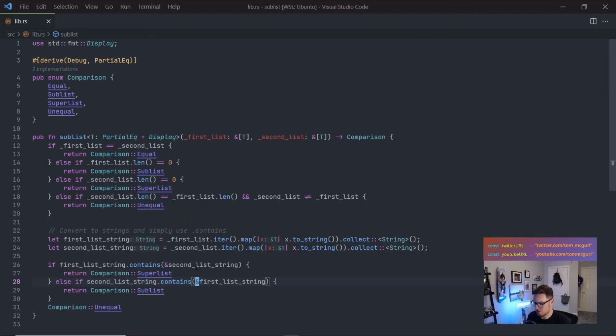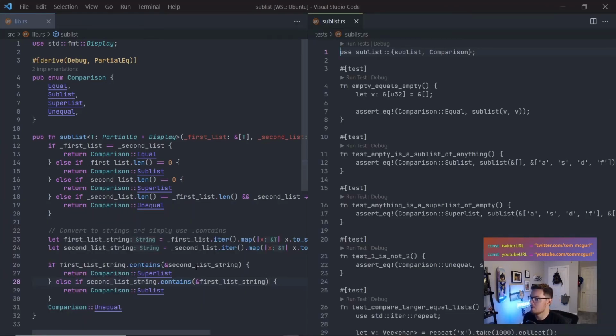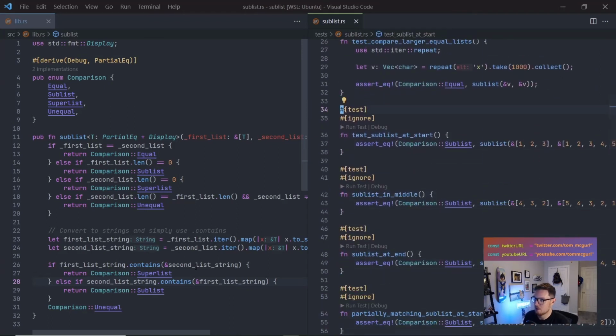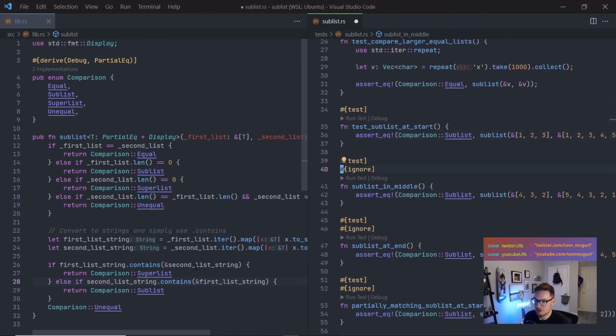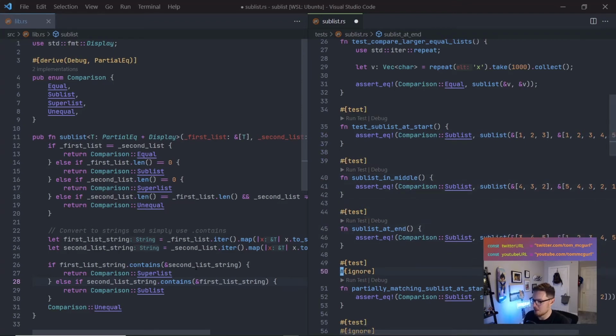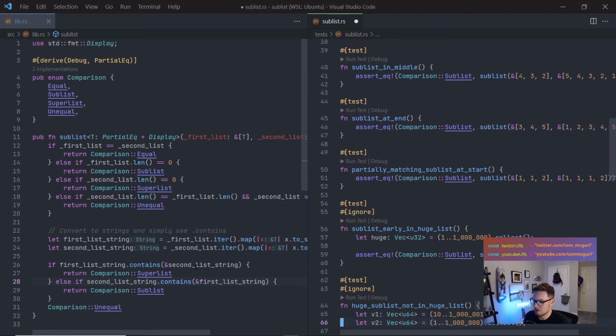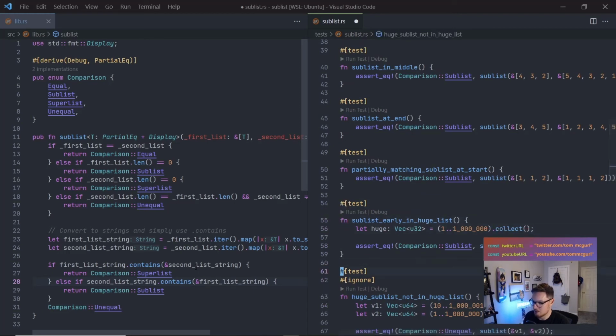Let's pop over to our tests. Let's enable some of them here. Let's go down, down, down. Sublist in the middle, we should be able to handle that. Sublist at the end, we should be handling that. Sublist early in huge list, doesn't matter the size, we're handling it. Of course, it's going to be long, right? It's order n, because we're iterating over each list, so this might not be the most efficient. We're iterating, converting to strings, so it might not be the fastest, but we're still dealing with order n, even though it's 2n.